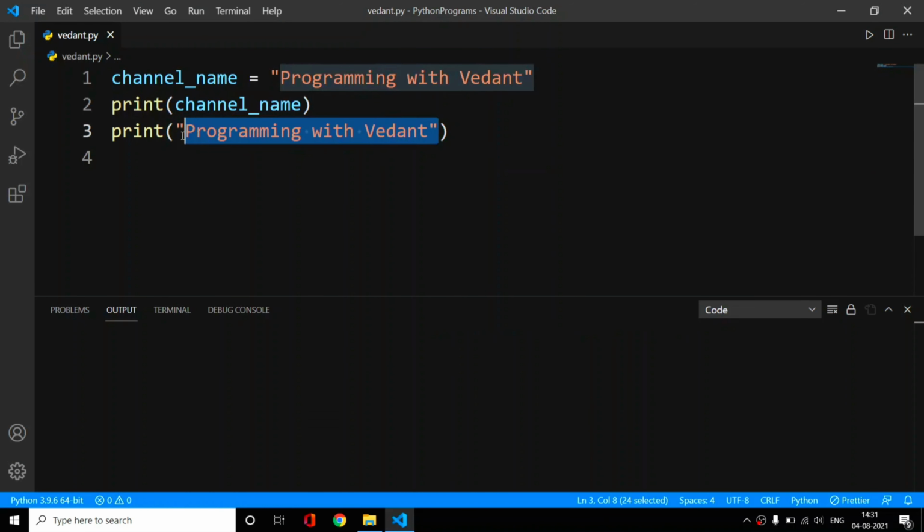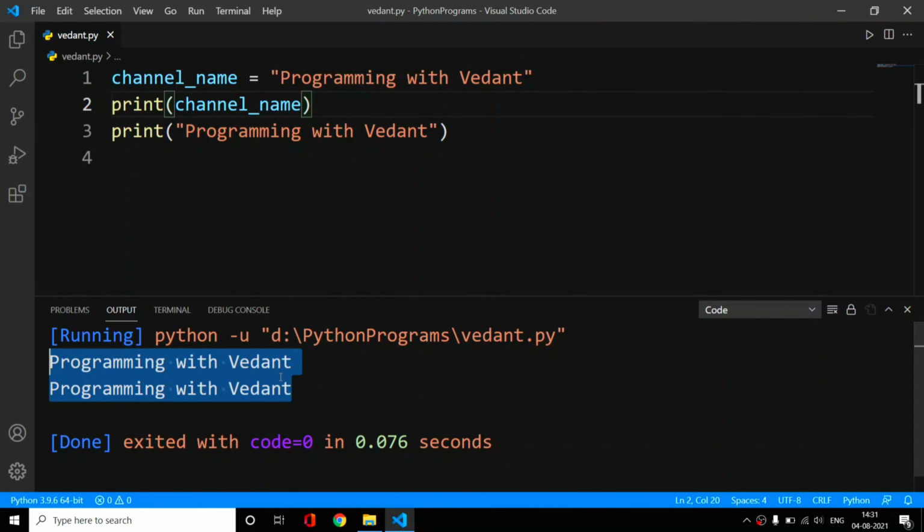These two inputs are different, but the output will be similar, because this and this are perfectly equal. So we have these two different methods which we can use to print something on the terminal. You can directly print it, or you can store the value in a variable first and then print the variable. Both methods are perfectly correct. This channel name will give exactly the same output as line 3. So we will run it, and look, we got the same output and there is no difference at all.